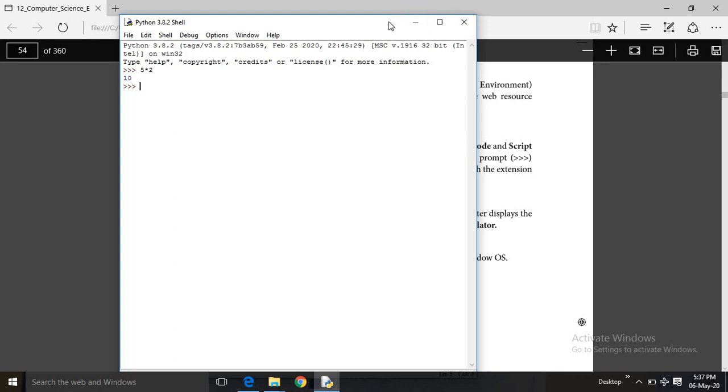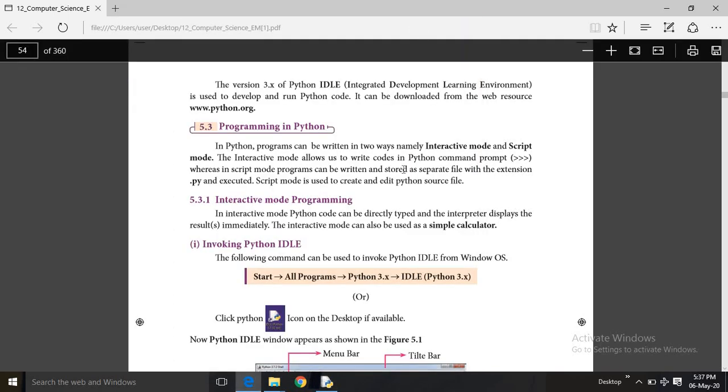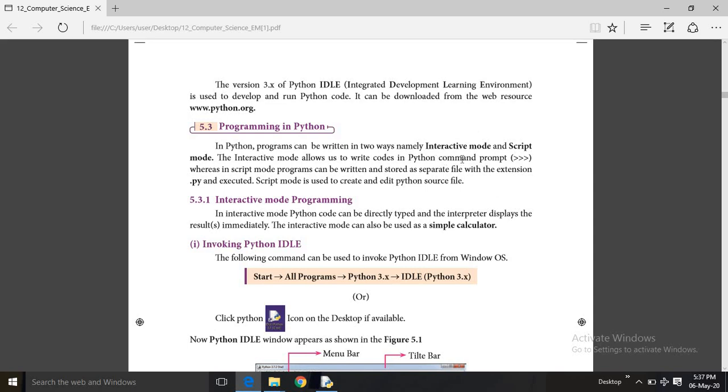So the second one is... The first one is Python command prompt. These three arrows indicate Python command prompt. In that you can execute your own ideas and logic without writing in a specific format. And the second one is script mode. In the script mode, you can write and store as a file with extension .py. In C++, we are using the extension .cpp. In Python, we are using the extension .py.